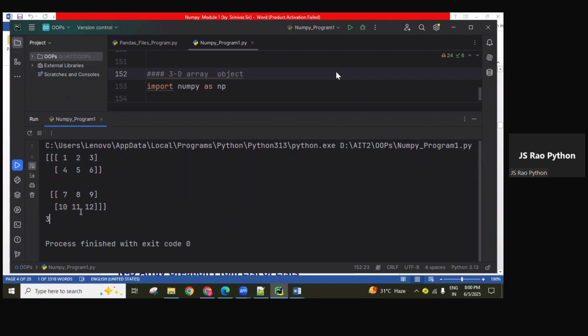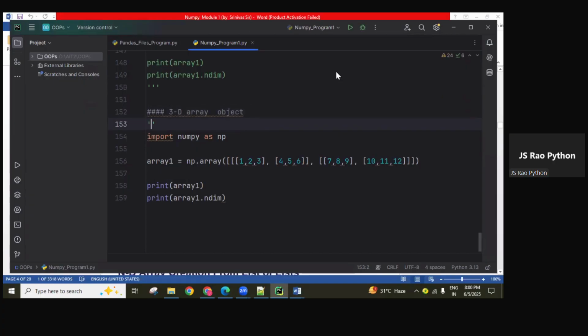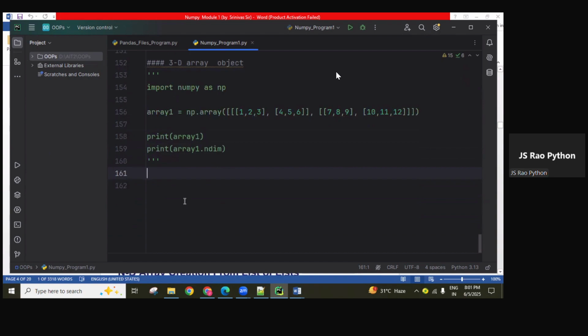From this array, if we want, we can access values, only 8, 9, 11, 12. These four values I want. Depending on the requirement, we can access them. So right now I explained how to create zero-dimension, one-dimension, two-dimension, and three-dimension arrays. When the array object is printed, to find out which dimension it is, we use the ndim attribute. So far is clear?